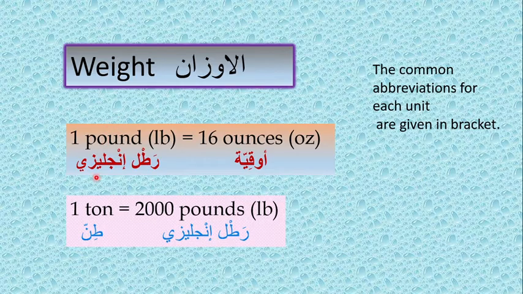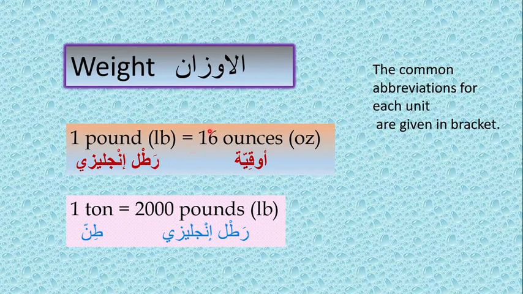Here also the bigger unit is on the left side and the smaller unit is on the right side. 1 pound is bigger than an ounce, so 1 pound is equal to 16 ounces. These numbers you have to remember, 16, 2000. These numbers are important.